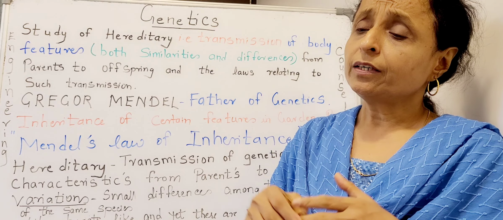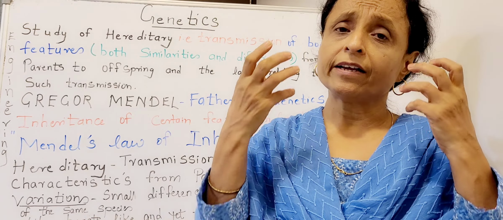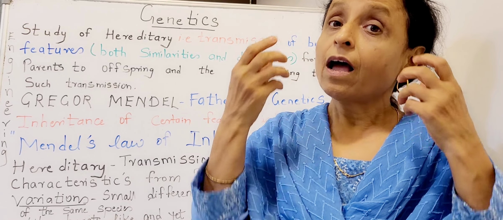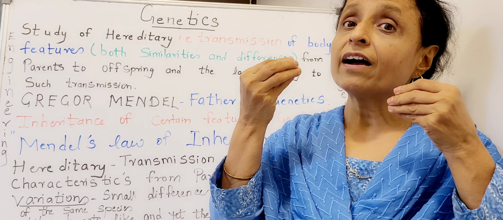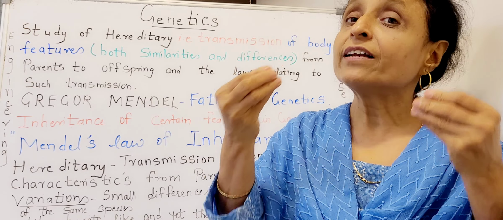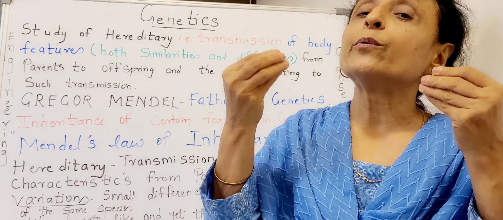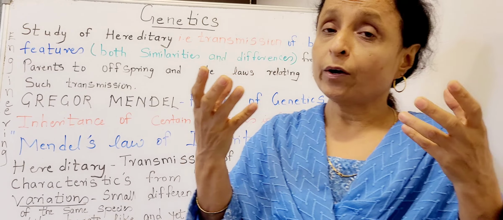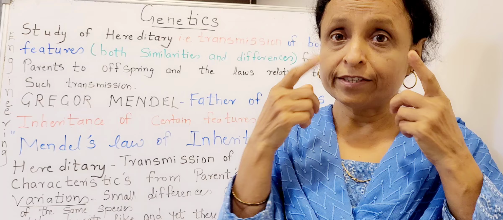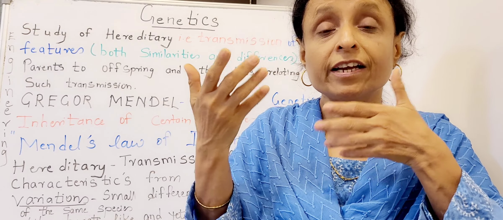Now, the characters like our eyes and nose are characters. The color of the eyes is a trait. So, the feature of that character is known as a trait. Now, we all have eyes, but different colors of eyes. That is a trait.